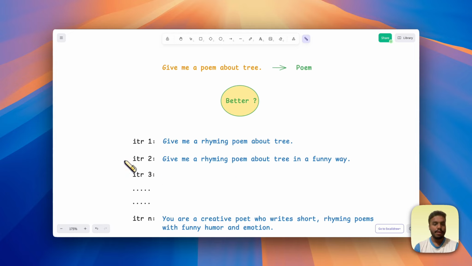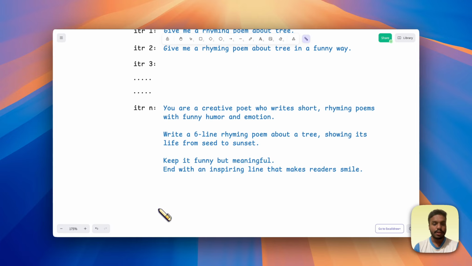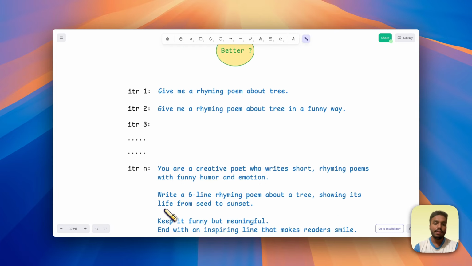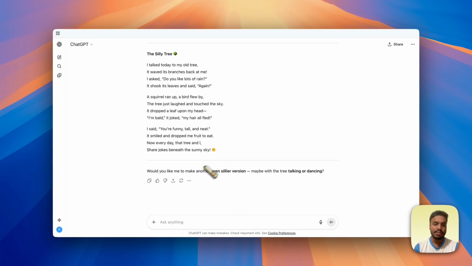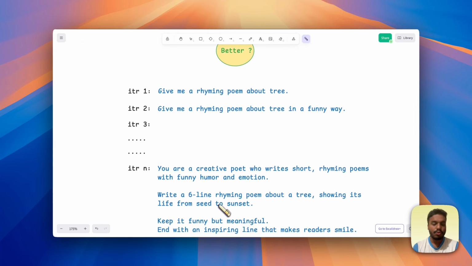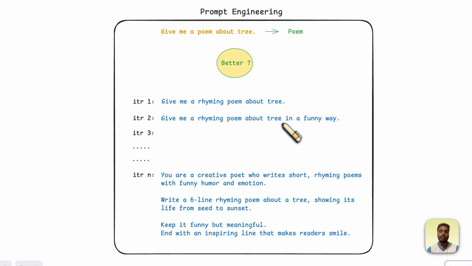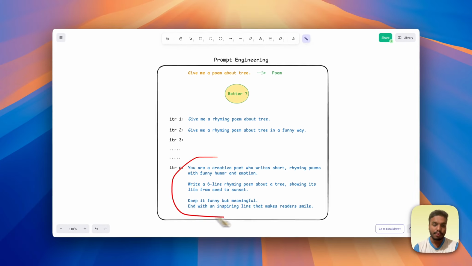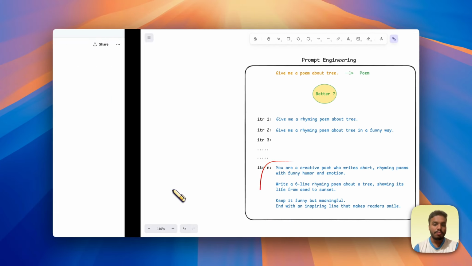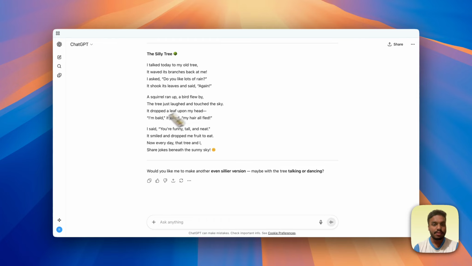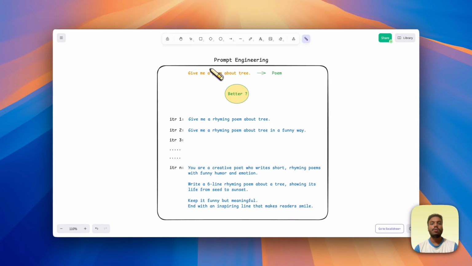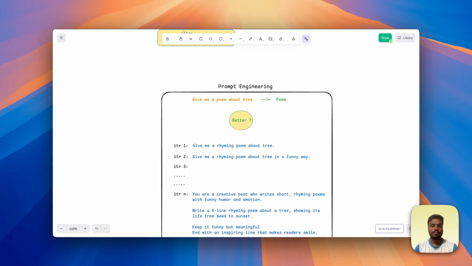Like this, we made a number of iterations to get the best prompt. This prompt on giving to AI gives the best result. And this whole process is called prompt engineering. Yes, this process of improving the prompt at each iteration to get the best prompt, which on giving to AI gives the best result, is called prompt engineering.